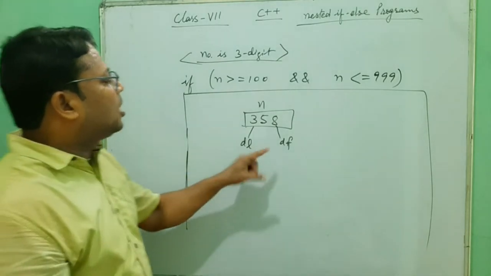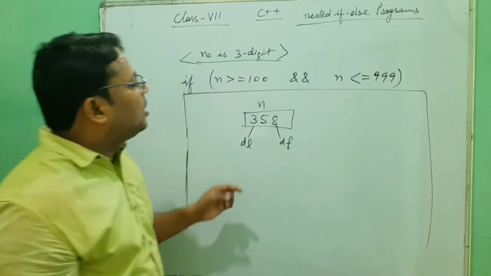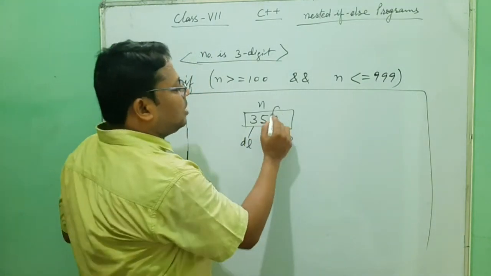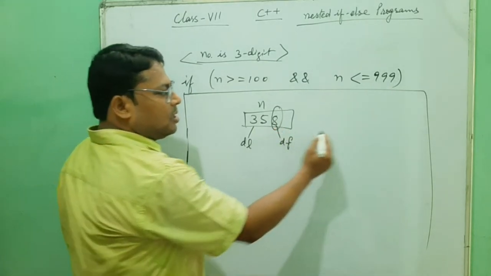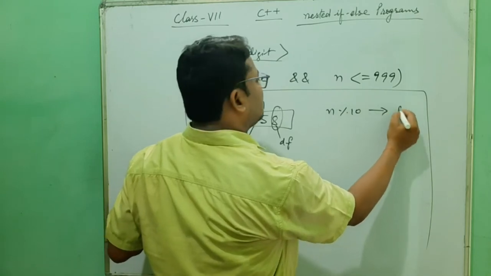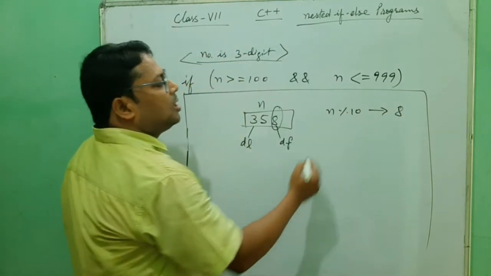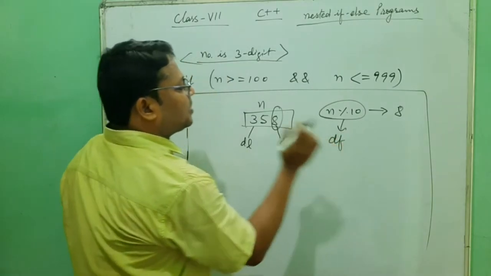Okay, so how can we find the digit first? Let us understand. When you divide any number by 10, you get the last digit. That means mod 10 will give you 8. Yes or no? That is DF, digit first.